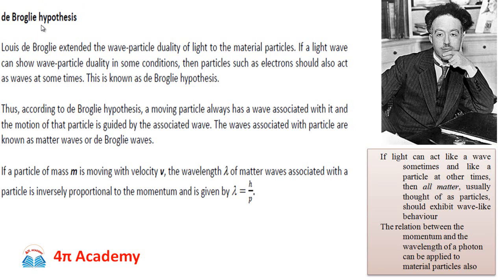At that time, Einstein was very famous, and Einstein gave the special theory of relativity, and he was invited around the world to deliver lectures on it. So Louis de Broglie developed an interest in physics, and started reading books of physics. Later he decided to do the masters in physics and a PhD in physics.